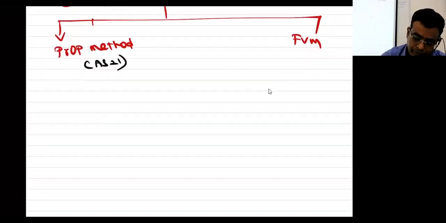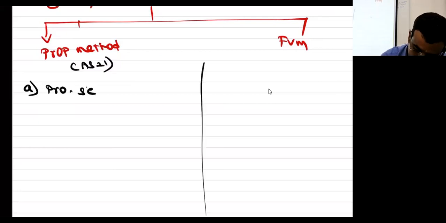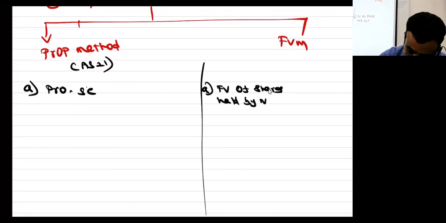Okay. Now, in the first point, proportionate share capital, and in the other, fair value of shares held by NCI. Then share of CP, share of RR, share of RP.